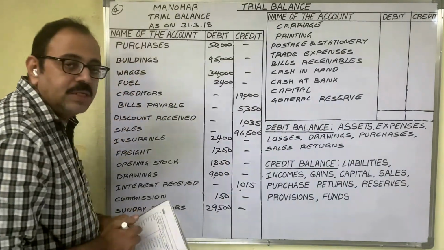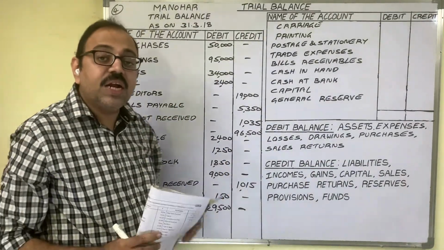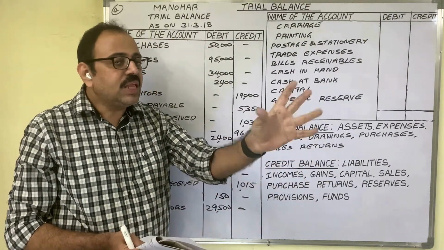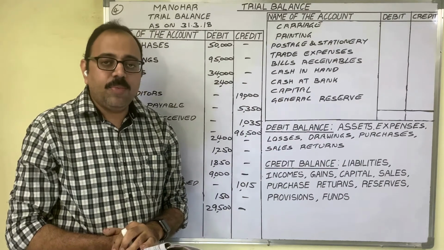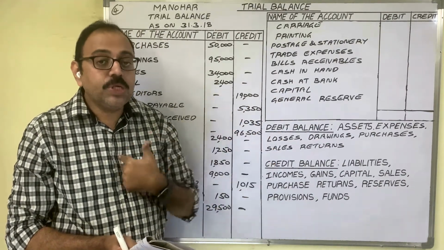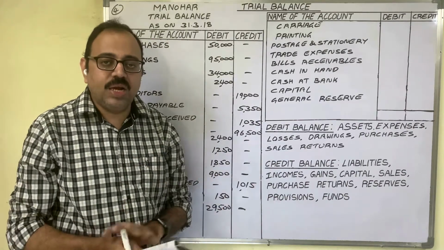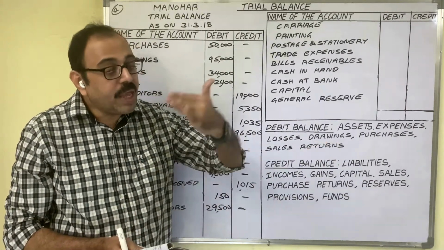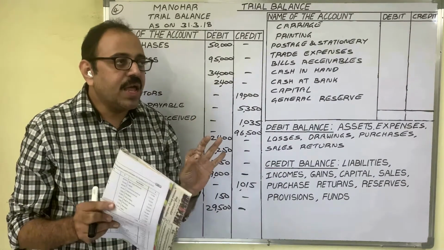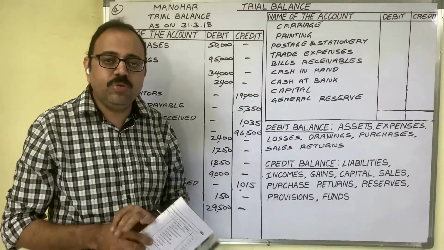Next, bad debts. Bad debt word is related with the debtors. For example, debtor's amount is say 30,000 rupees. In that amount, one debtor who has to pay 500 rupees to us made a default. Means he failed to pay the amount to us. Clearly we came to know that 500 is not going to come in future.